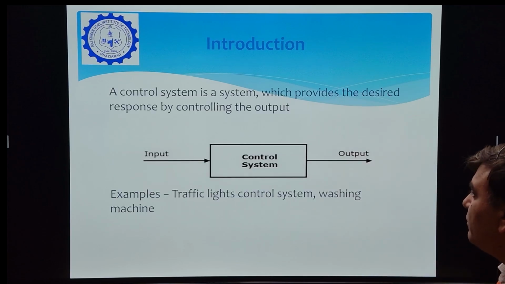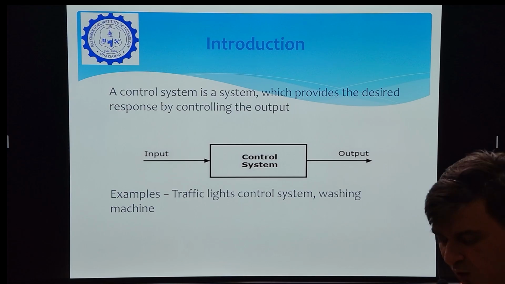First of all, we would know what is the control system. A control system is a system which provides the desired response by controlling the output. It means control system is a system by which we control the output of any plant to get the desired response. The examples of the control systems are traffic light control system, washing machine, immersion rod, etc.